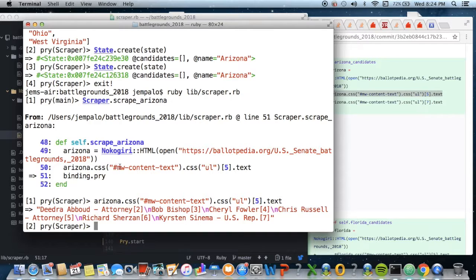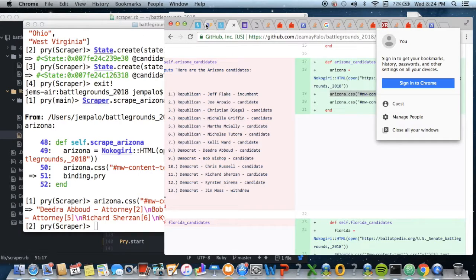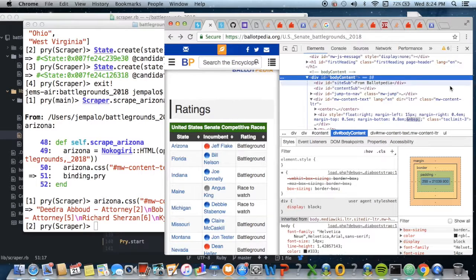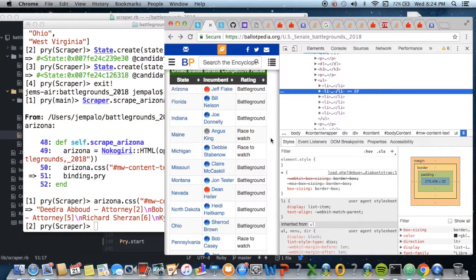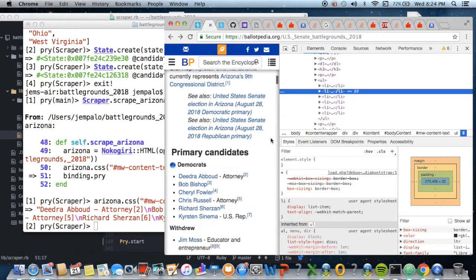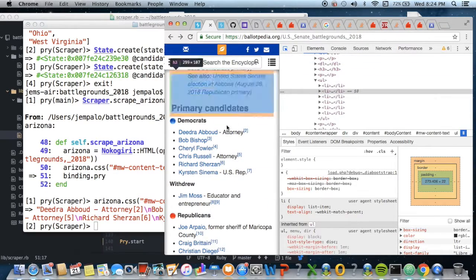Arizona.css, MW content text, .css, etc. This returns this whole block, this whole block right here. Deidre Abood, Bob Bishop. I initially wanted to scrape individually, but that also kind of proved to be a little bit difficult, or actually a lot difficult. So instead I scraped the whole body, which successfully gave me the whole body.